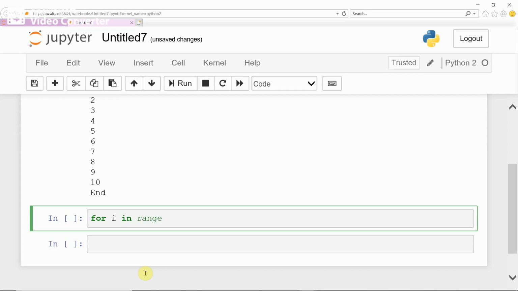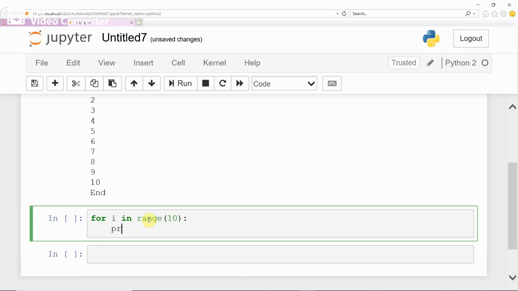In range. Range indicates up to what value you are going to generate. Up to what value? If you want to generate till 10, you are giving for i in range 10. Then colon. Now print that value. If you want to print that value, print i.